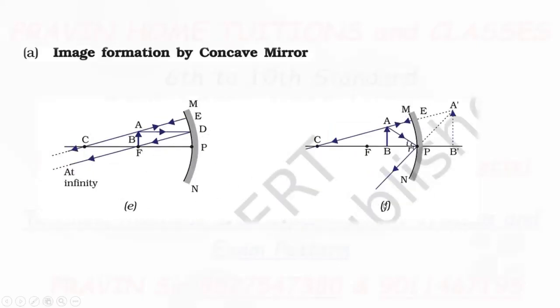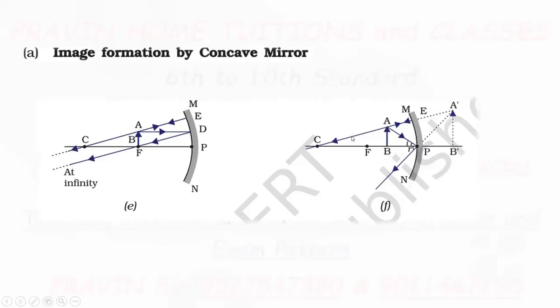Condition 6. The object is placed in between focus and pole. This condition is given. Now take one oblique ray from A, falling obliquely at P, it gets reflected back obliquely like this.